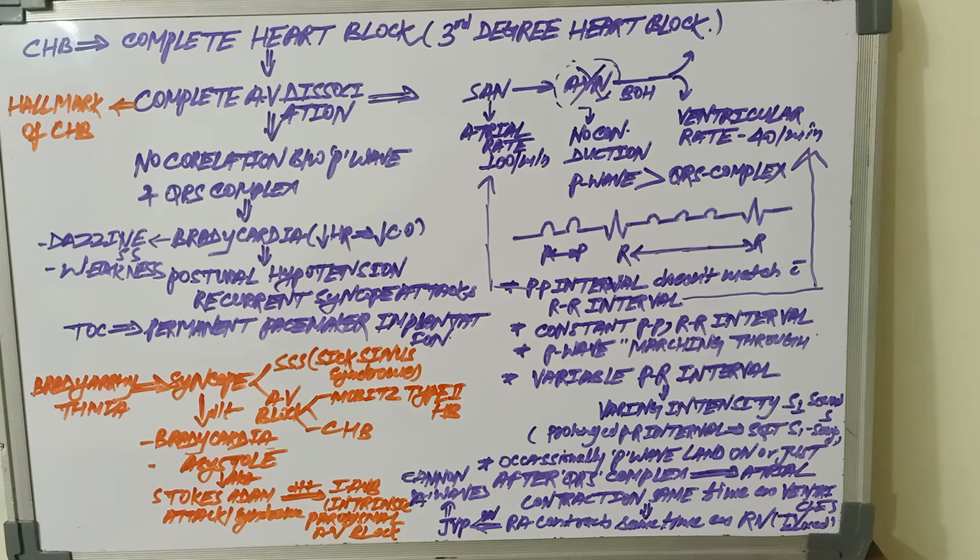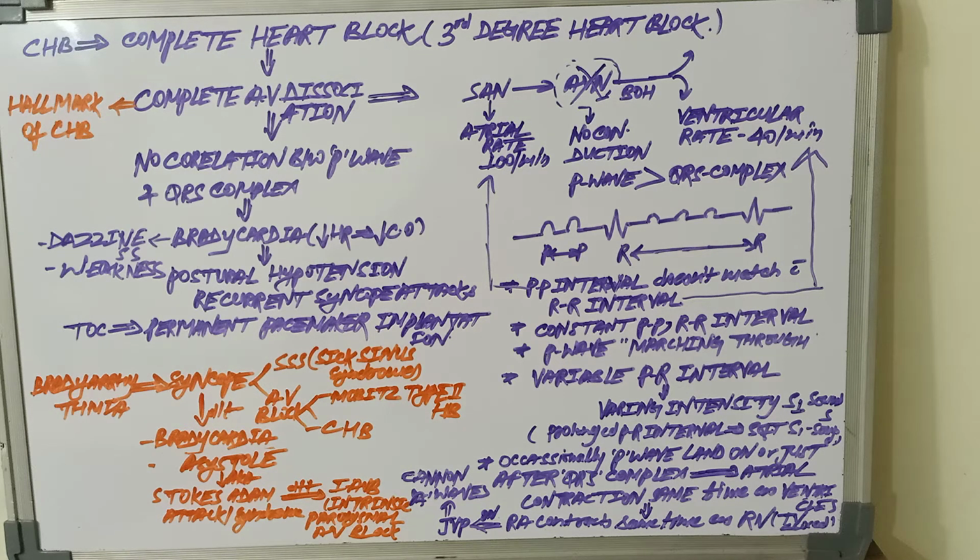On ECG, we see that in complete heart block there will be no wave propagation between atria and ventricles, so no conduction through the AV node. Here the atrial rate is 100 per minute and the ventricular rate is 40 per minute, meaning the P waves will be more than the QRS complexes.